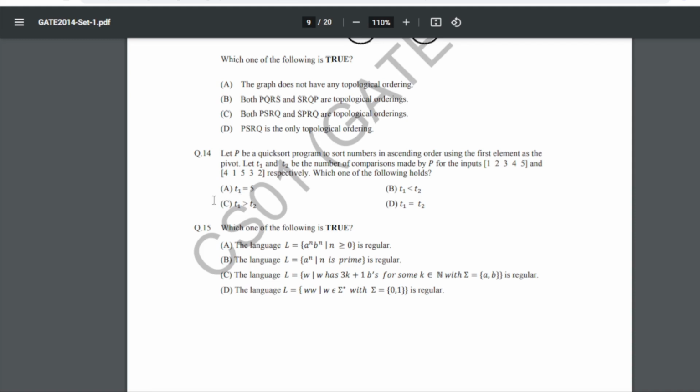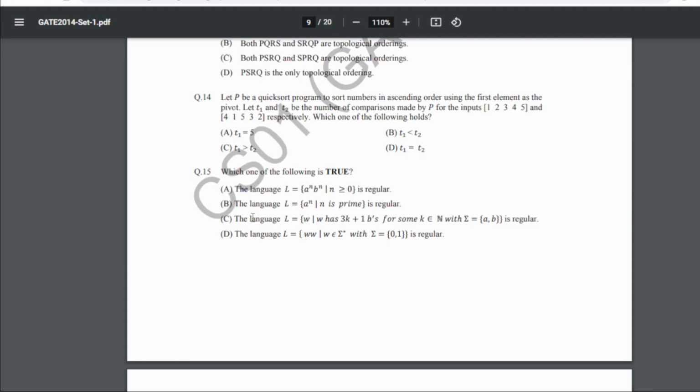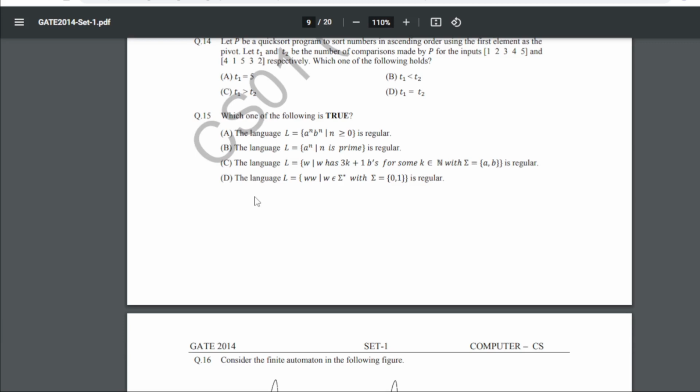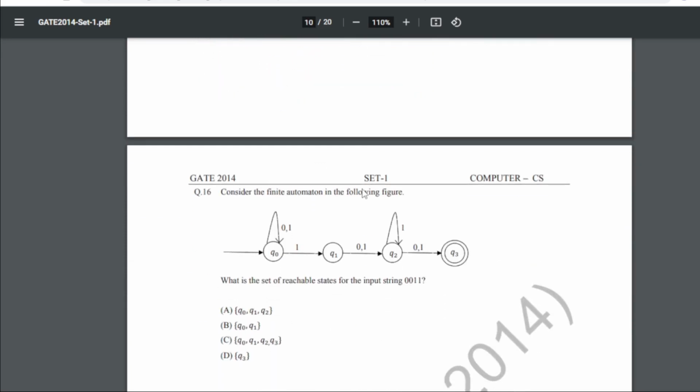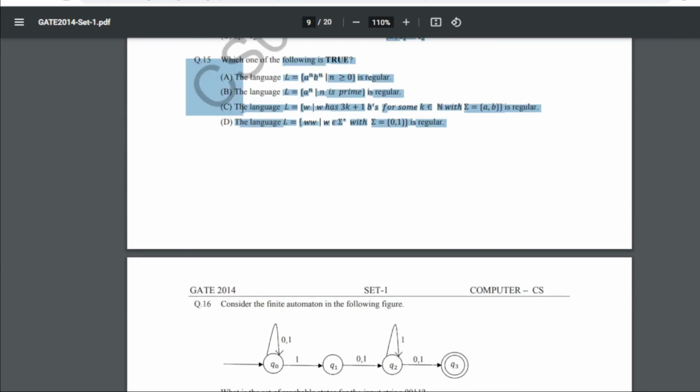I mean for 14 our answer will be C, that is T1 is greater than T2. Now which one of the following is true? So for this 15th we have given 4 statements, so we have to find the correct one. So for 15 our answer is basically C, that is the language L equals W, such that W has 3k plus 1 b's for some k that belongs to N with the domain of AB, that is regular. So here the answer will be C.